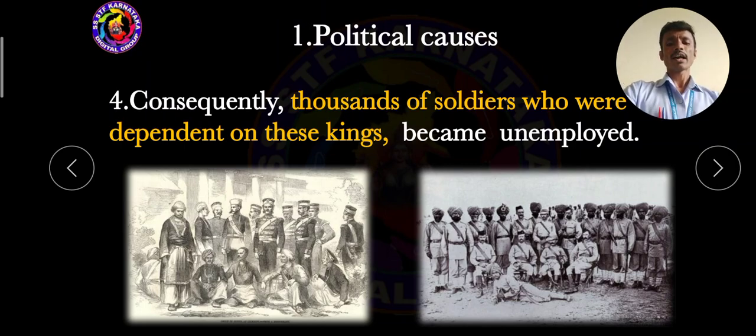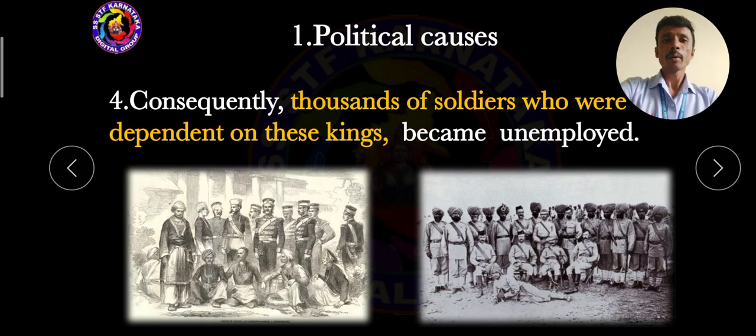Then, dear students, consequently, thousands of soldiers who were dependent on these kings became unemployed. Here, the Mughal rulers and the Nawab of Oudh, when they had status and power as kings, provided important employment opportunities to the citizens, and they provided soldier facilities to the people. When the Britishers removed the kingly status of the kings, the majority of the soldiers depending upon the kings became unemployed. So this is the fourth political cause for the first war of Indian independence.